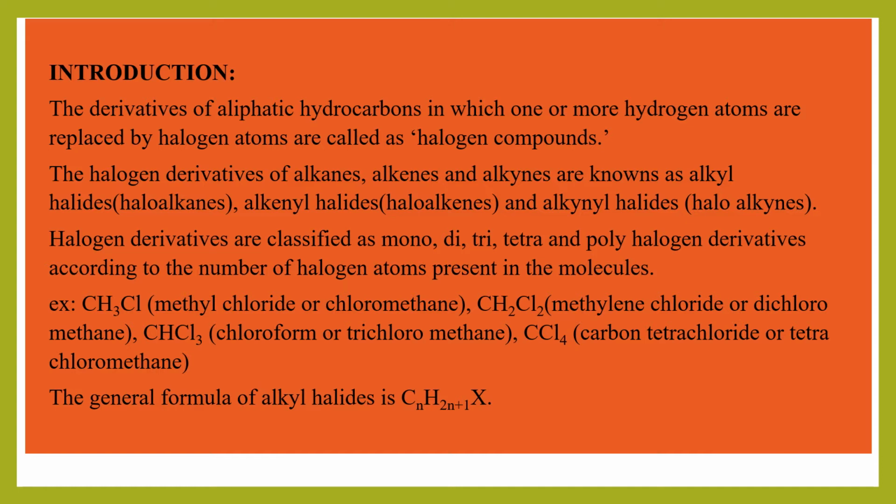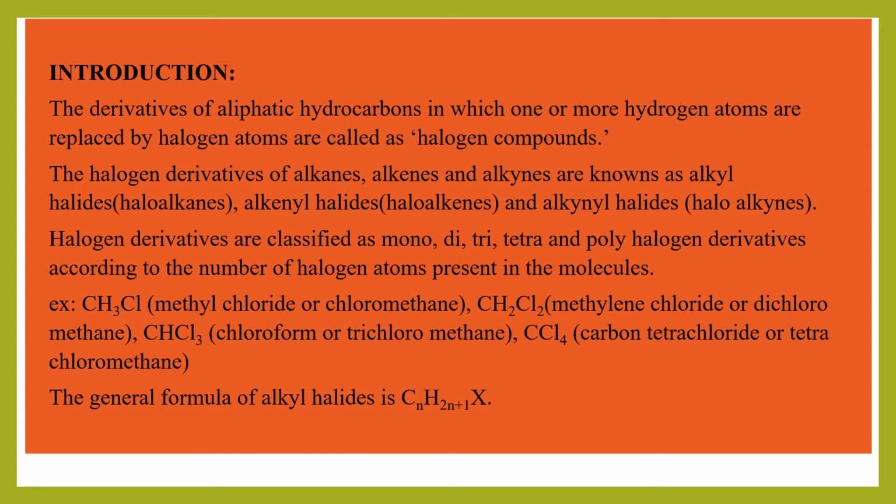Next, CCl4. All four hydrogens in methane are replaced by four chlorine atoms. This is a tetrahalogen derivative, which can be called carbon tetrachloride or tetrachloromethane.